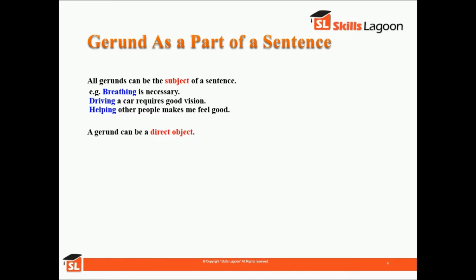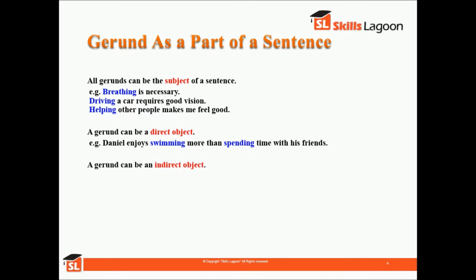Now a gerund can be used as a direct object. For example, Daniel enjoys swimming more than spending time with his friends. So swimming and spending both are direct objects. A gerund can be used as an indirect object also. For example, Daniel gives swimming all of his energy and time. So swimming is an indirect object.